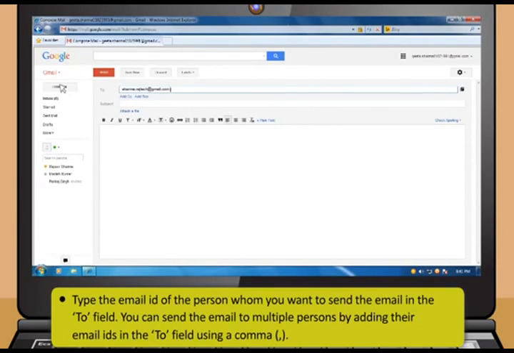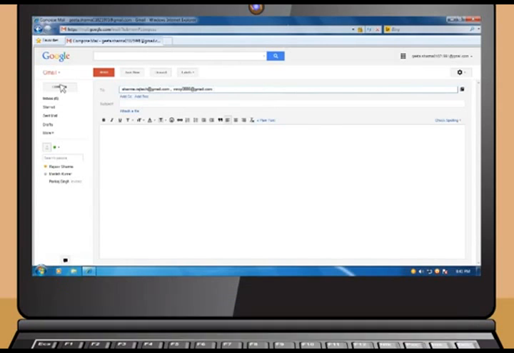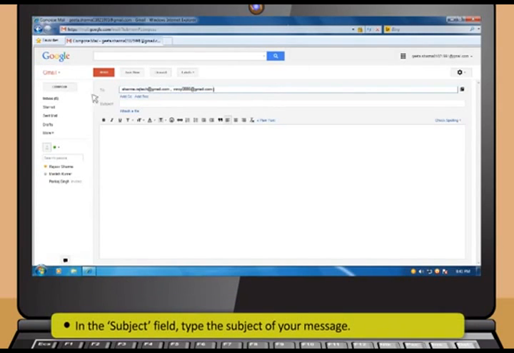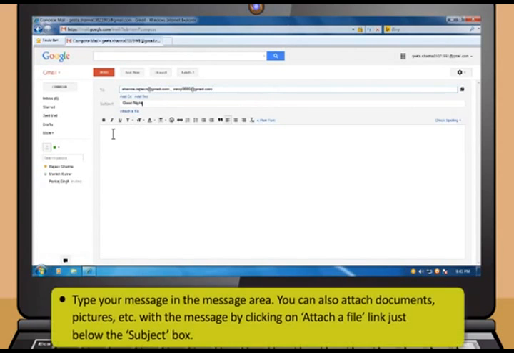You can send the email to multiple persons by adding their email IDs in the To field using a comma. Now, in the Subject field, type the subject of your message. After that, type your message in the message area.